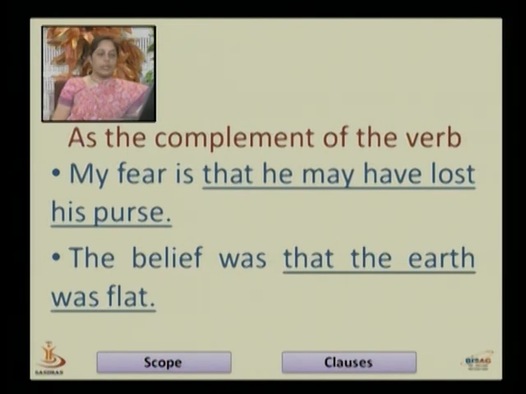Next, the belief was that the earth was flat. Here, that the earth was flat is the subordinate clause, which I have underlined. The belief was that the earth was flat. Here, that the earth was flat functions as the complement of the verb was.